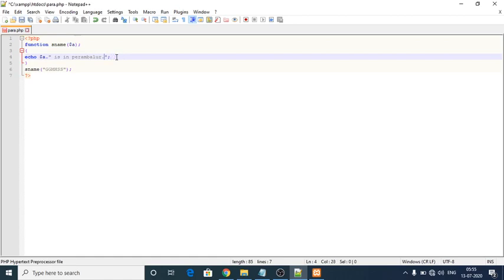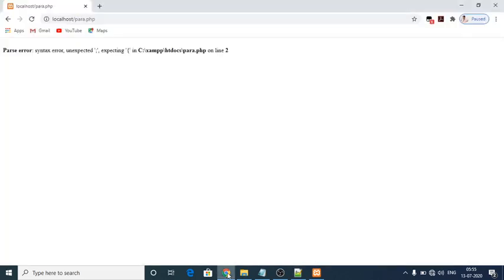I couldn't notify the error because everything is okay from my point of view. Parse error is there, syntax error, unexpected, expecting, para. Okay.